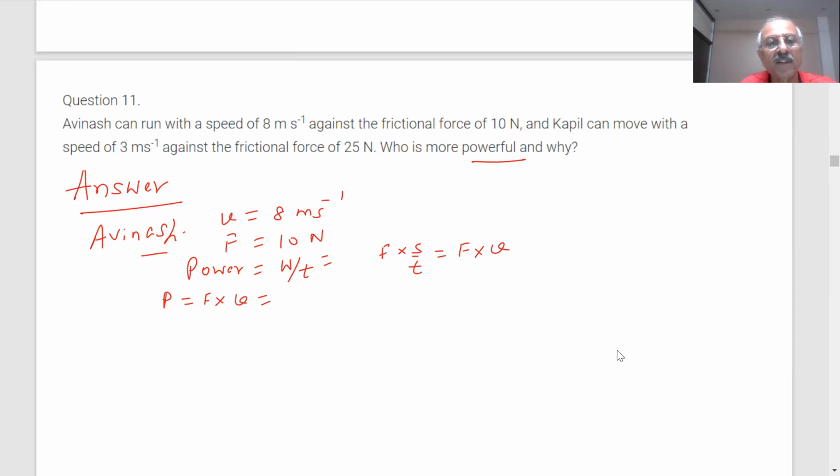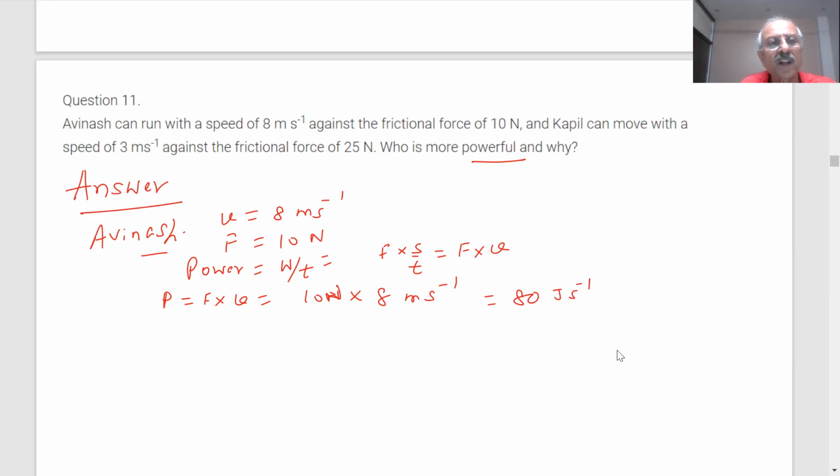In the first case, what is that? Force 10 newton. And what is the velocity? How much? 3 meter per second. So what will you get? Power, 10 into 3. Yes, sir. 30 newton meter per second, joule per second.